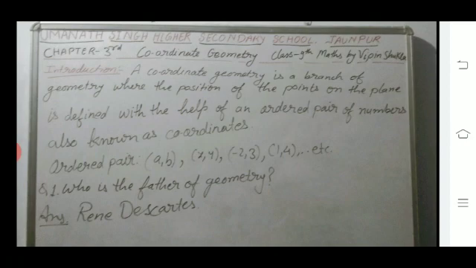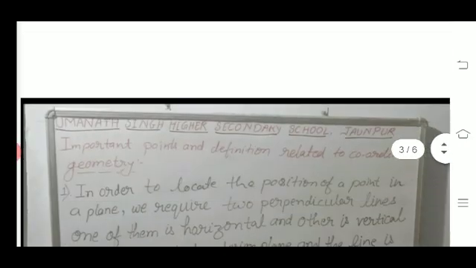Now we start. What is coordinate geometry? Coordinate geometry is a branch of geometry where the position of points on a plane is defined with the help of an ordered pair of numbers, also known as coordinates. And what is an ordered pair? A pair of numbers like (x, y), (-2, 3), (1, 4). These are ordered pairs. Who is the father of geometry? Rene Descartes is the father of geometry.